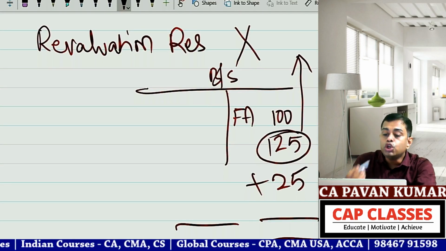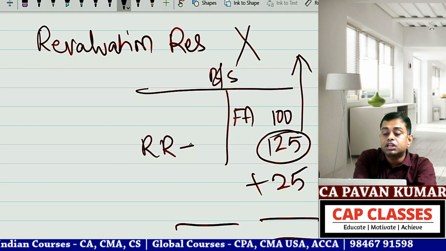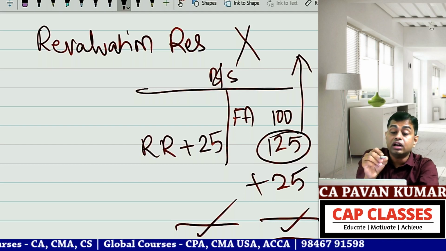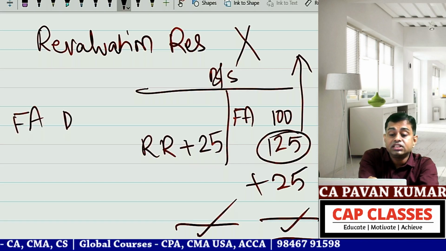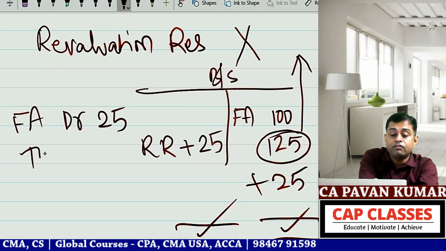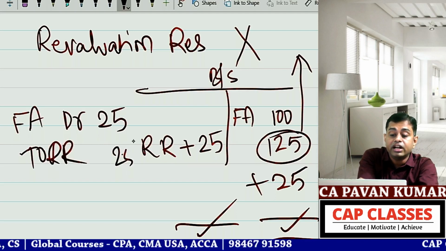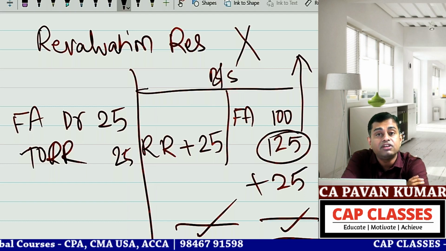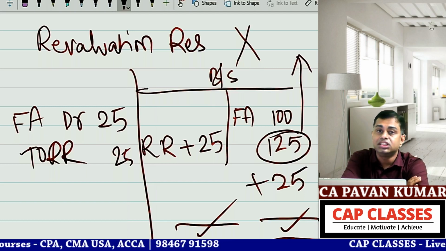So you are creating revaluation reserve 25 so that this balance sheet is tallied. So you are creating a journal entry, fixed asset account debit 25 to revaluation reserve 25, being assets revalued upwards, revaluation reserve created. So this journal entry, you understand?